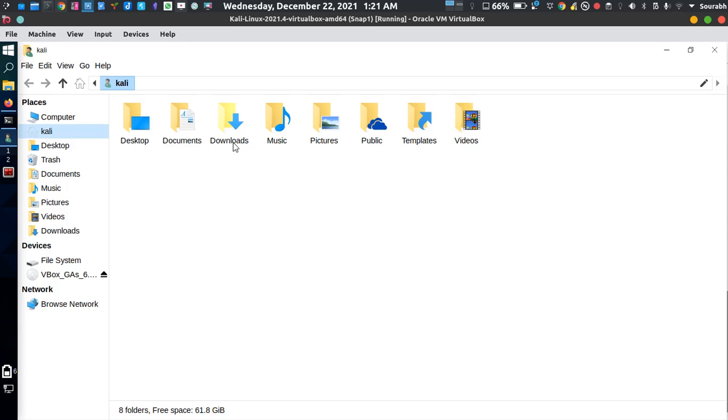If we go to downloads, all the downloaded things are located there. And if you go to documents, all the relevant and important documents are located in the documents folder.